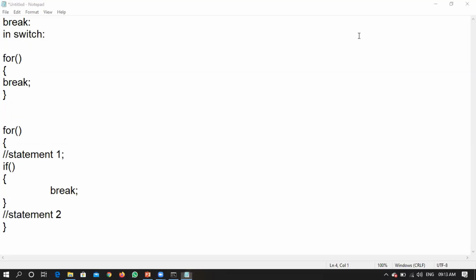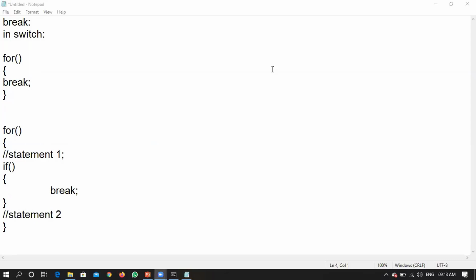Yes, sir. Okay. So you are saying that similar to this one, if you are writing a break statement in an if condition, it will come out of this if block, but it will remain in the for loop only, right?